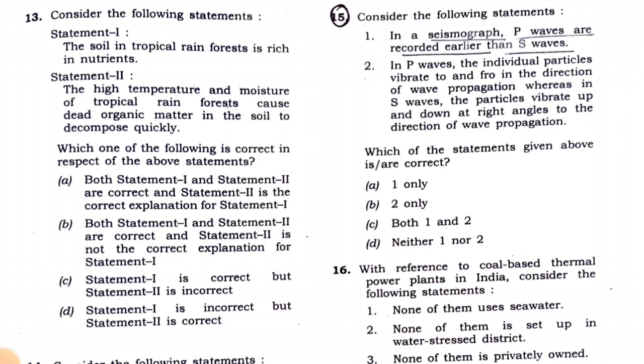So due to the rain, the soil is drained and is not rich in nutrients, because the rainwater just drains the nutrients away. So statement 1 is wrong. And now let's see the second statement. The high temperature and moisture of tropical rainforests cause dead organic matter in the soil to decompose quickly.